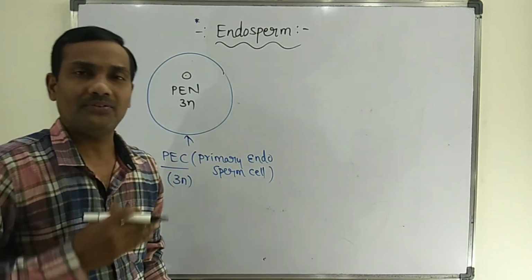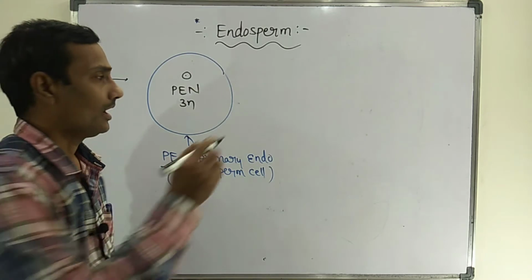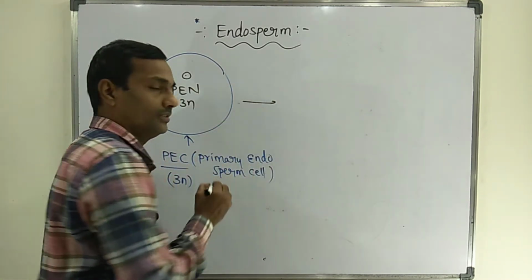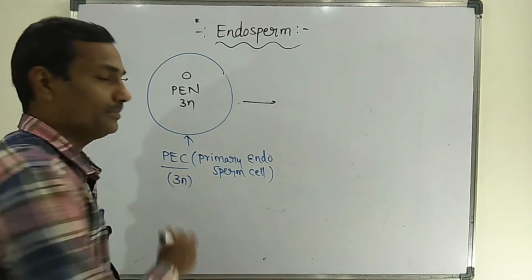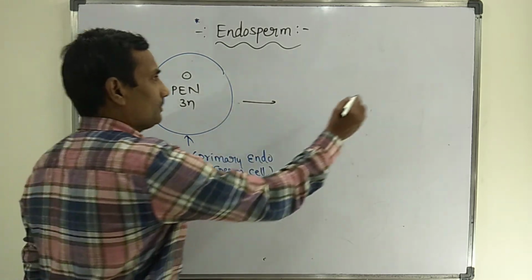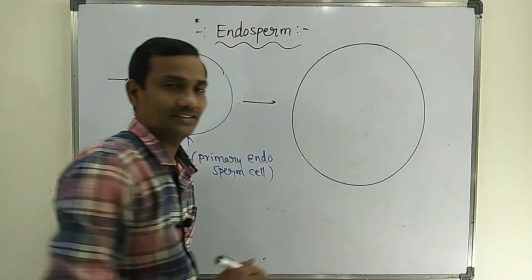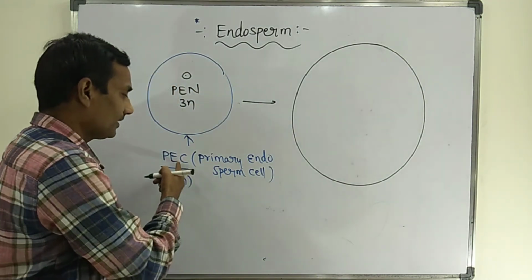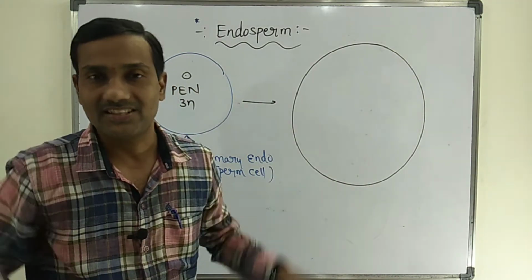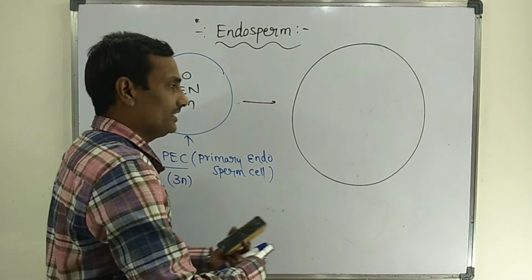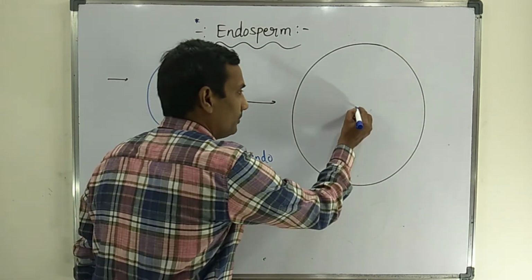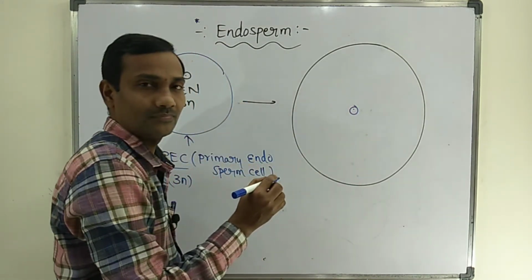In the majority of angiosperms, how will the endosperm tissue form? From the primary endosperm cell. This primary endosperm cell increases its size. Inside the enlarged cell, the primary endosperm nucleus is there.